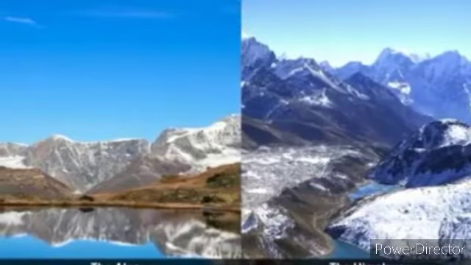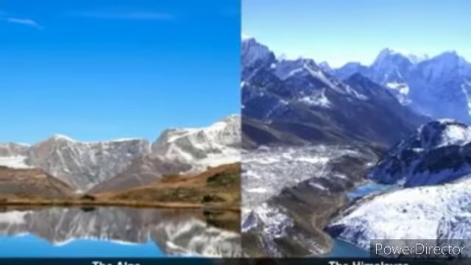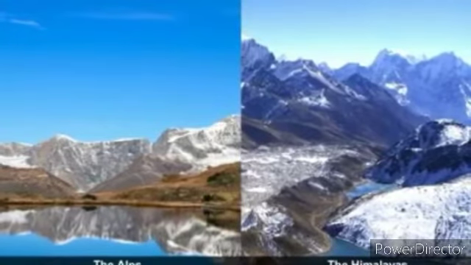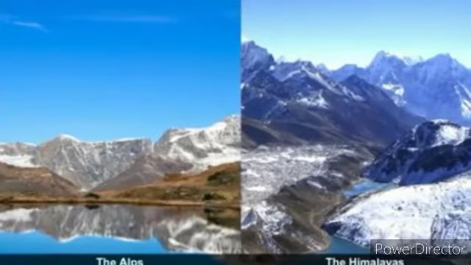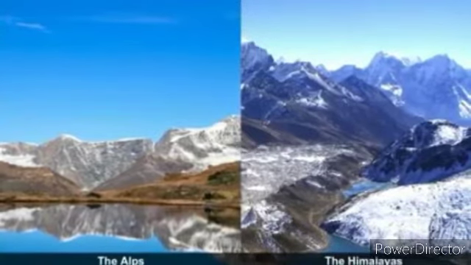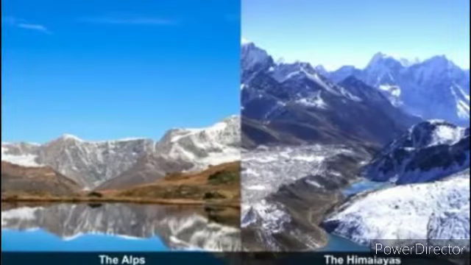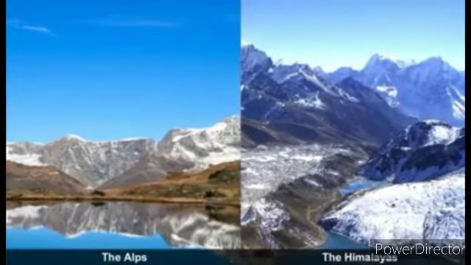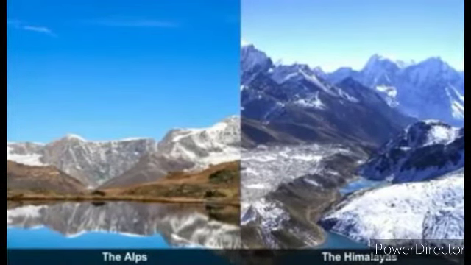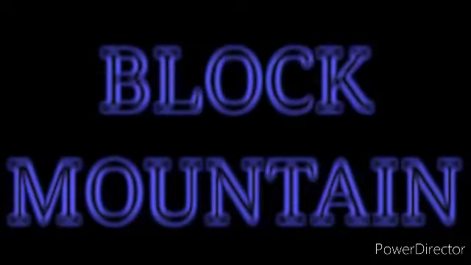The young fold mountains were formed comparatively recently, about 25 million years ago. These mountains are rugged and lofty. They comprise the world's highest mountain ranges, like the Alps of Europe and the Himalayas of Asia.